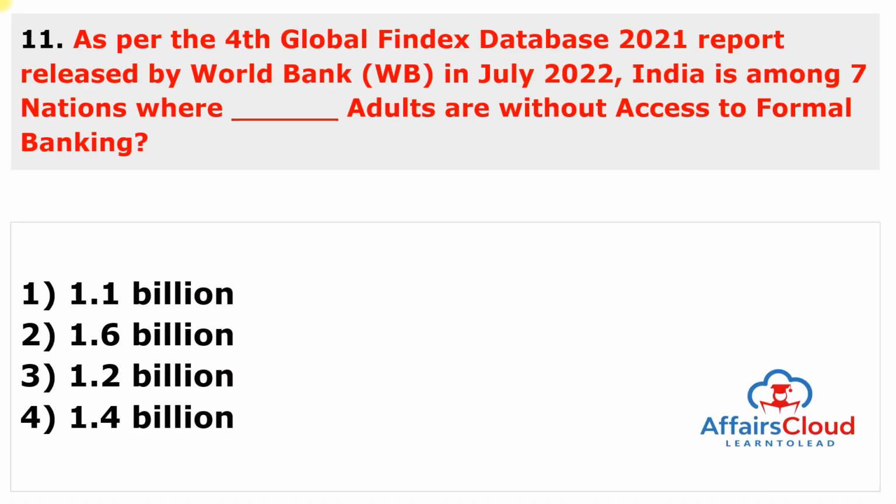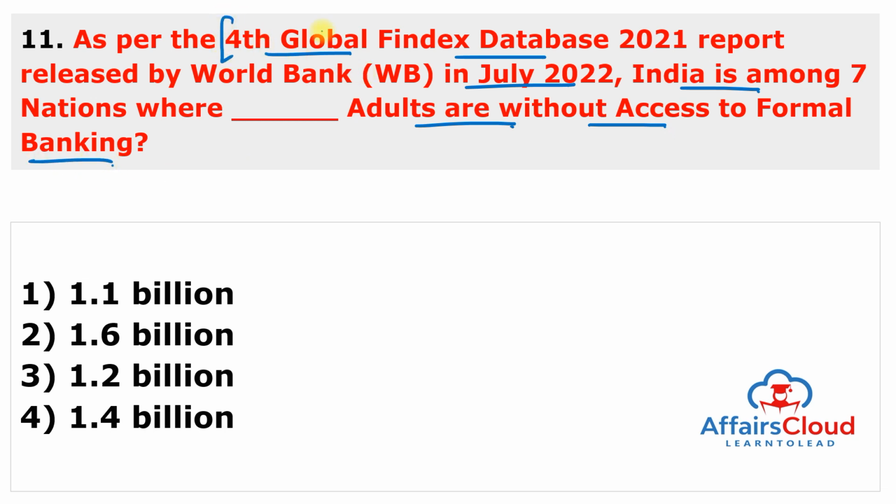Moving to next. As per the 4th Global Findex Database 2021 report released by the World Bank in July 2022, India is among 7 nations where dash adults are without access to formal banking.